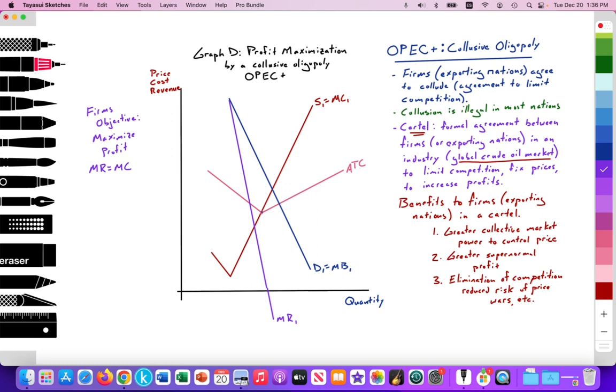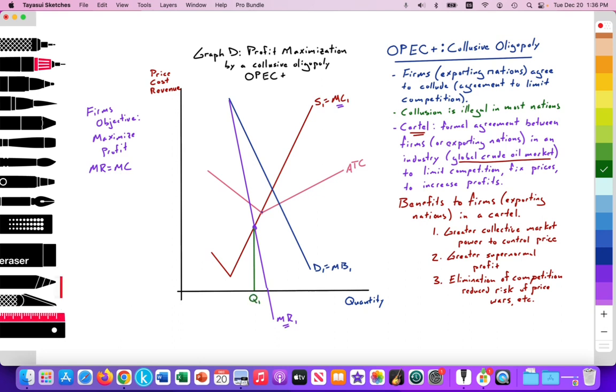So let's look for that intersection. Here's the marginal cost curve. Here's the marginal revenue curve. And they intersect right here at this point. So that's going to set my output. So I'm going to draw a vertical line downward, setting output here. This would be quantity. I'll just label this Q1.